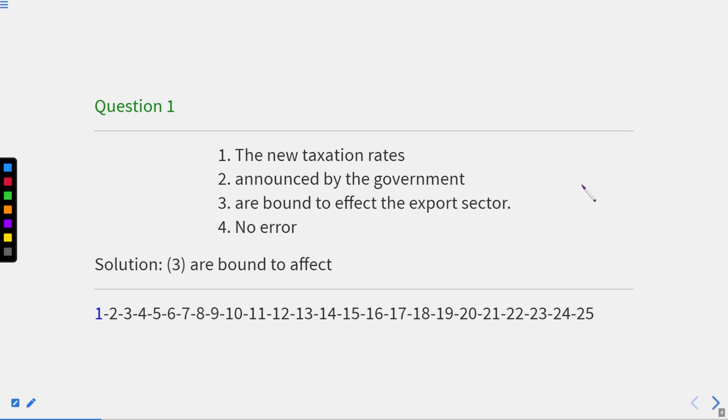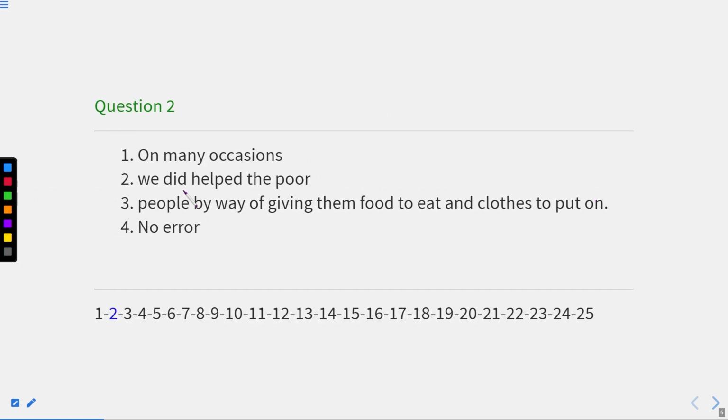Now let us move to the second question. On many occasions, we did help the poor people by way of giving them food to eat and clothes to put on. Put on means to wear. On many occasions means a number of times.